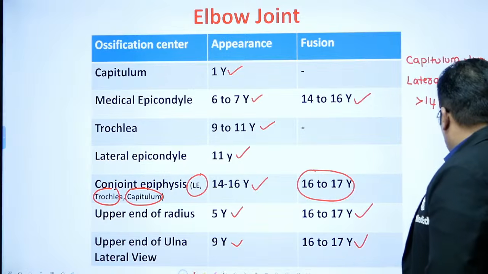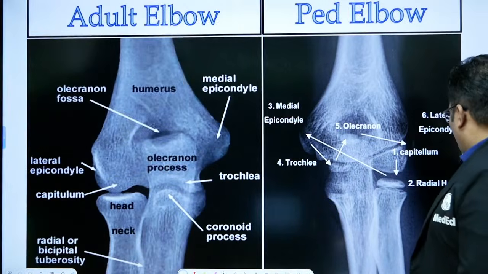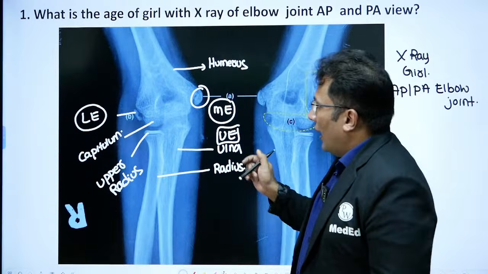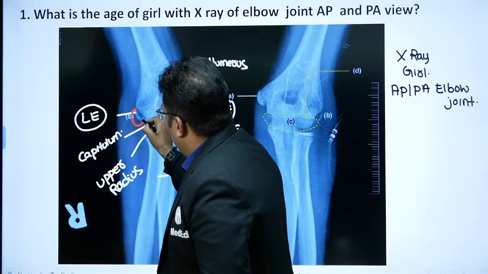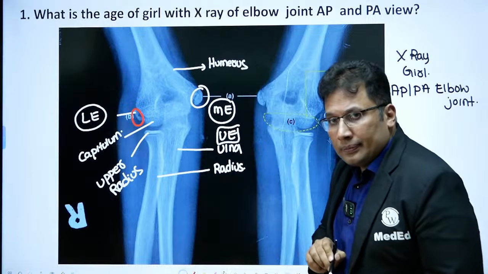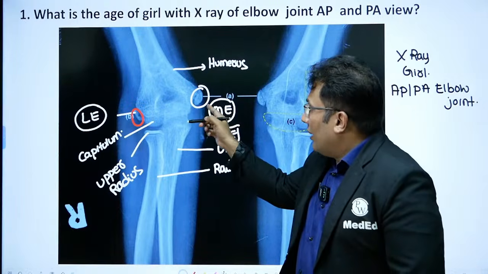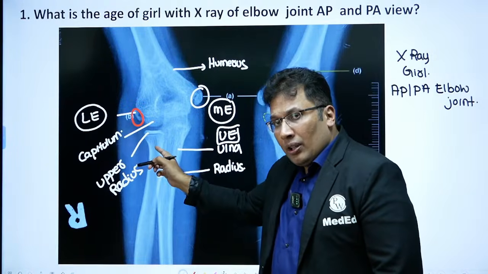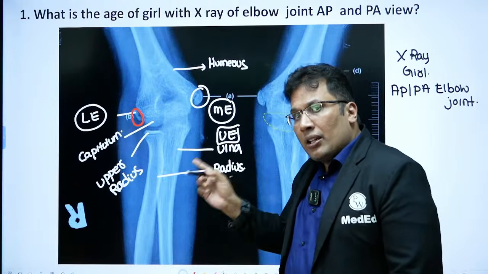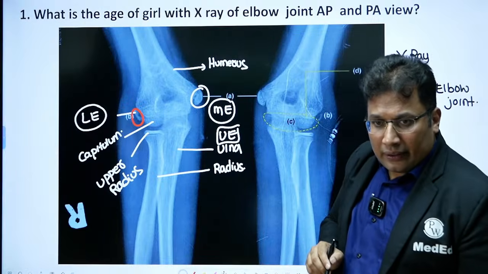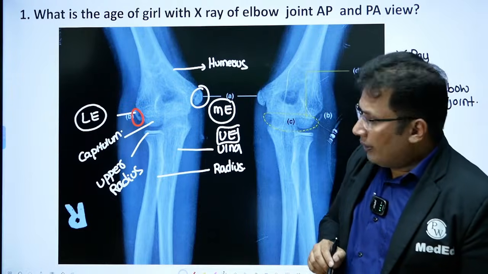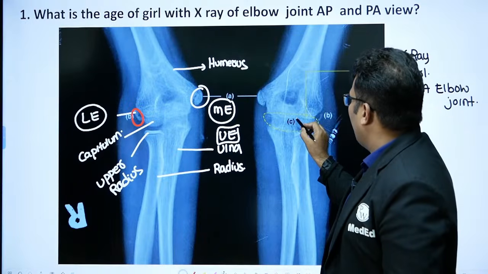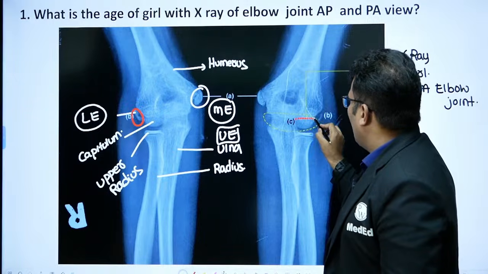So now go back to this and try to answer. Look at this now. See, lateral epicondyle has appeared, but not fused. Medial epicondyle also appeared, but not fused. Upper end of radius also appeared, not fused. Ulna also appeared, not fused. Now you just calculate. What you can see here is the conjoined epiphysis, and we can see a dotted line here.